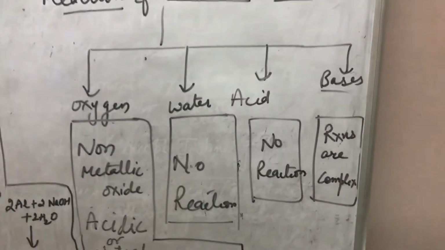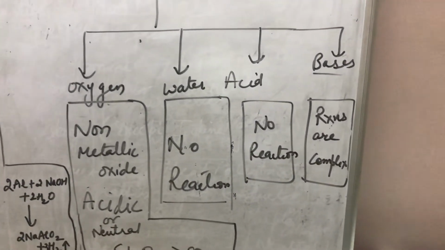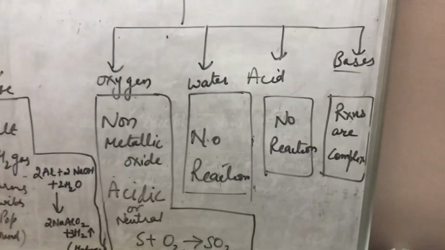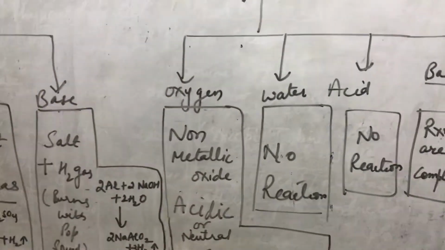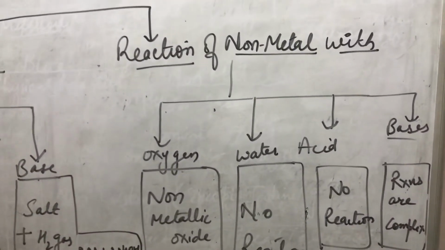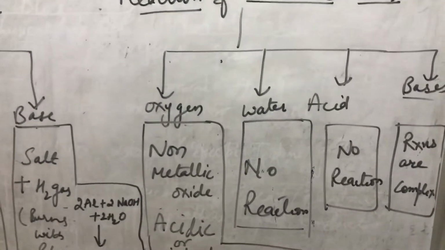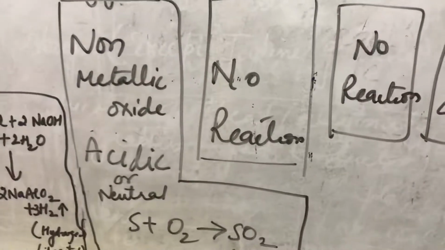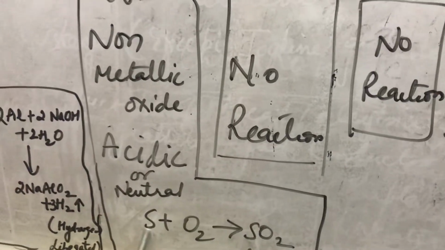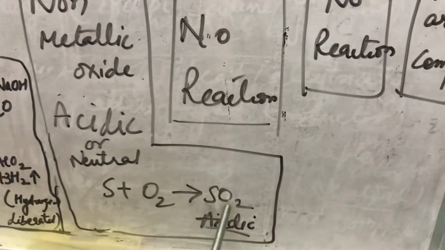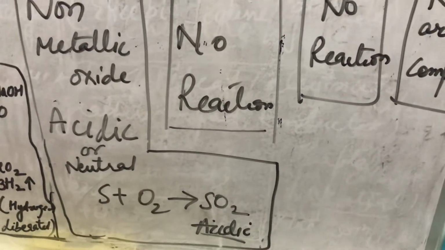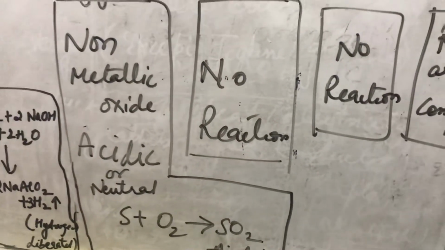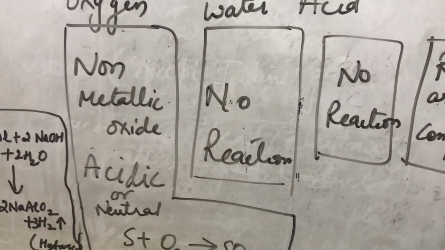And in the next one, there is the reaction of non-metals with oxygen, water, acid and bases. So we are going to start with that also. How do the non-metals react with oxygen? Whenever a non-metal, like sulfur which I have taken, reacts with oxygen, it forms sulfur dioxide, and the nature of this oxide is acidic in nature.